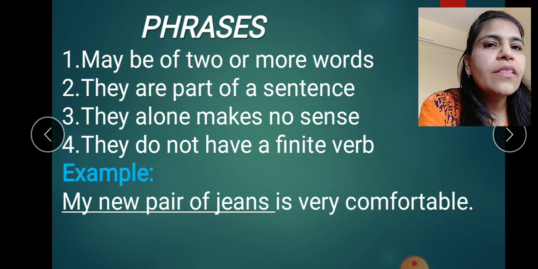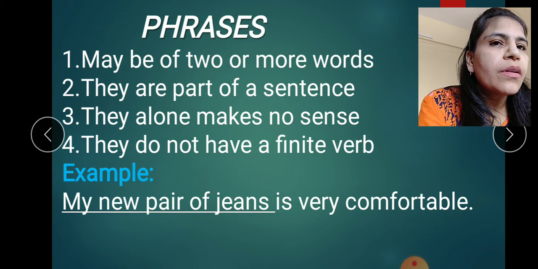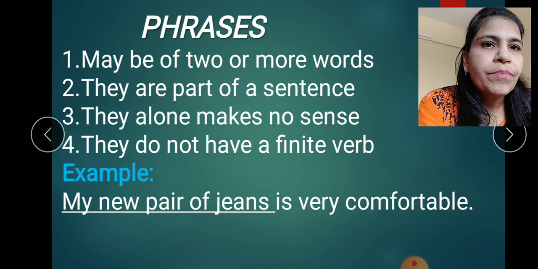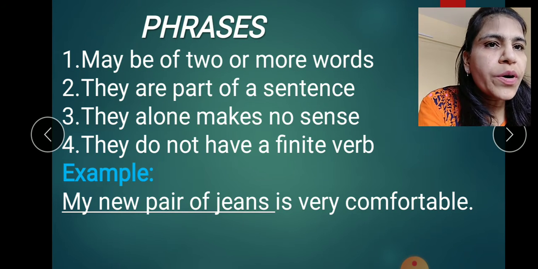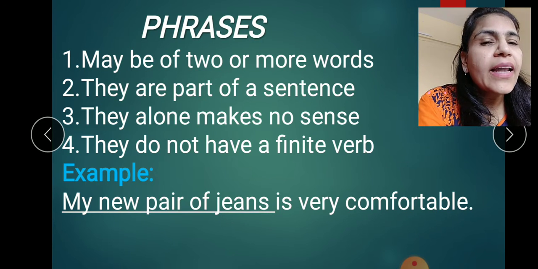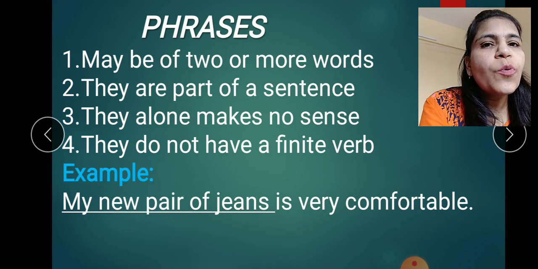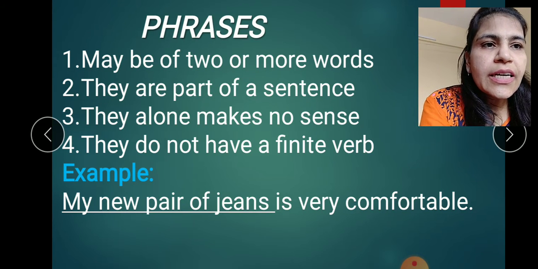Let us first understand the 3 points with an example. My new pair of jeans is very comfortable. The noun phrase is my new pair of jeans. Now this is a phrase and it is made up of two or more words. Yes, it is a part of a sentence. And if you just say my new pair of jeans, it does not make any sense. So I hope these 3 points are clear with this example. The last point is they do not have a finite verb. This we will learn in detail.